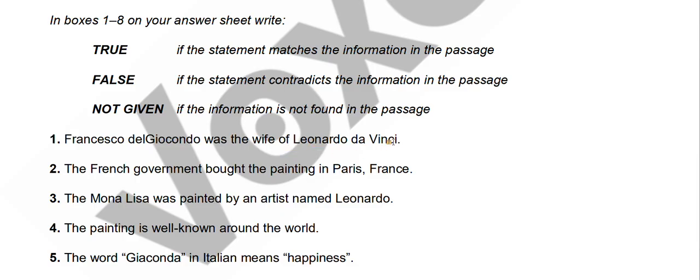The information will be true when this particular person is the wife of da Vinci, and it will be false when this particular person is not the wife of Leonardo da Vinci. And it will be not given when we don't know the relation between these two persons, or we don't know the name of the wife of Leonardo da Vinci, or the relationship of this particular person with somebody else.